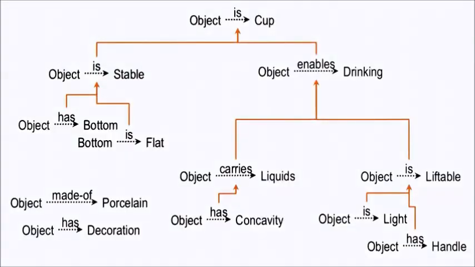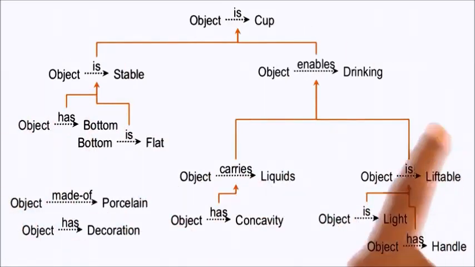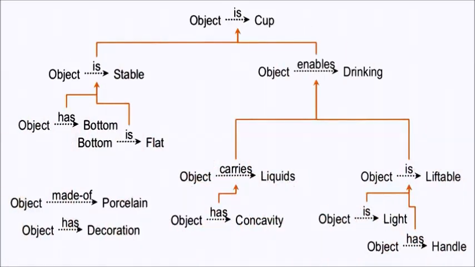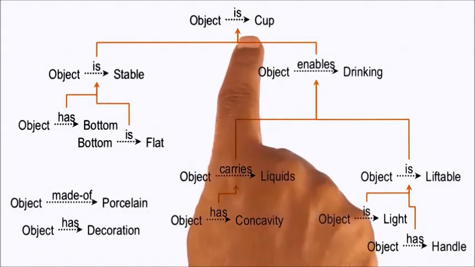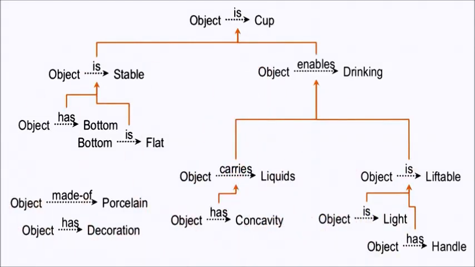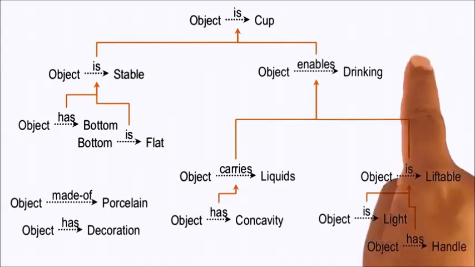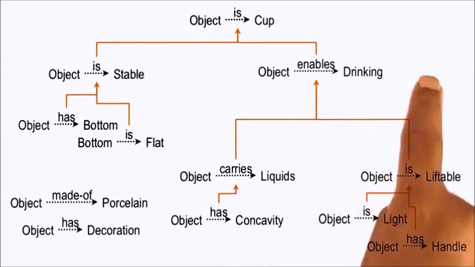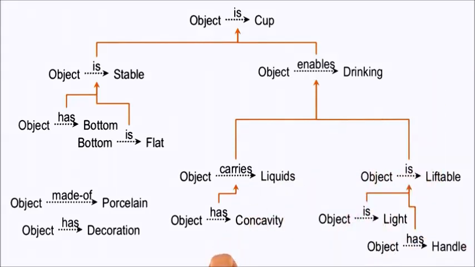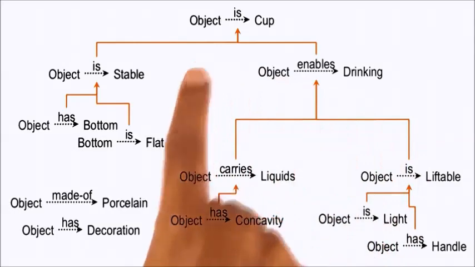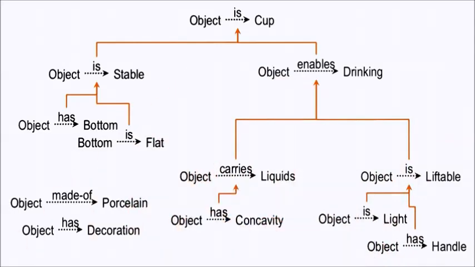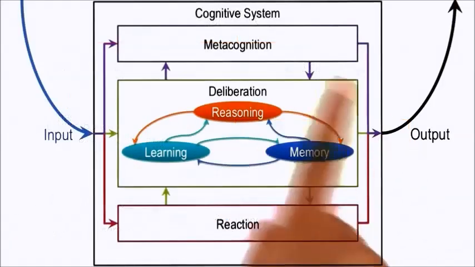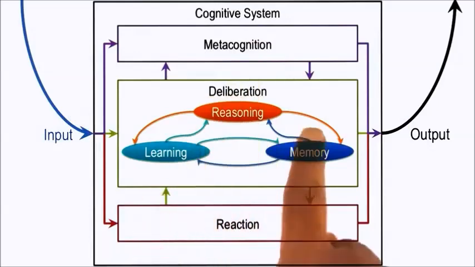We have come across the notion of meta-reasoning earlier in this class. You may recall this was the explanation that an agent had built to decide why a particular object was an instance of the cup. Then we told it that it was an incorrect decision. The agent then reflected on its knowledge. Here was the knowledge, here was the explanation it had built. It is now reflecting on it and trying to figure out what makes this particular explanation incorrect. Where does the fault lie? That was an example where the agent was reflecting on its knowledge.